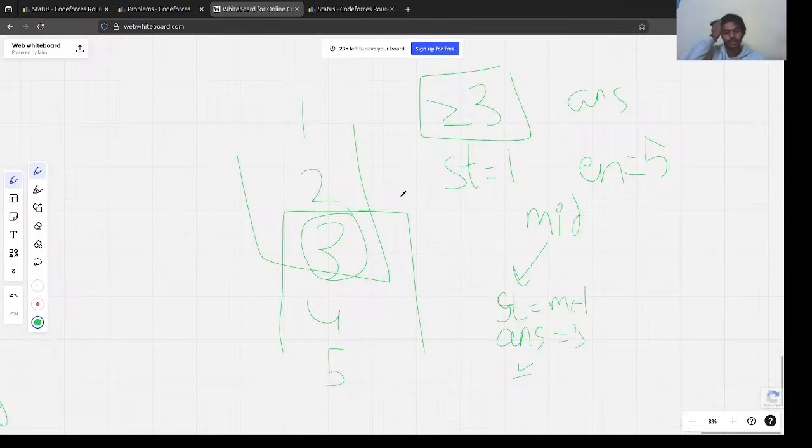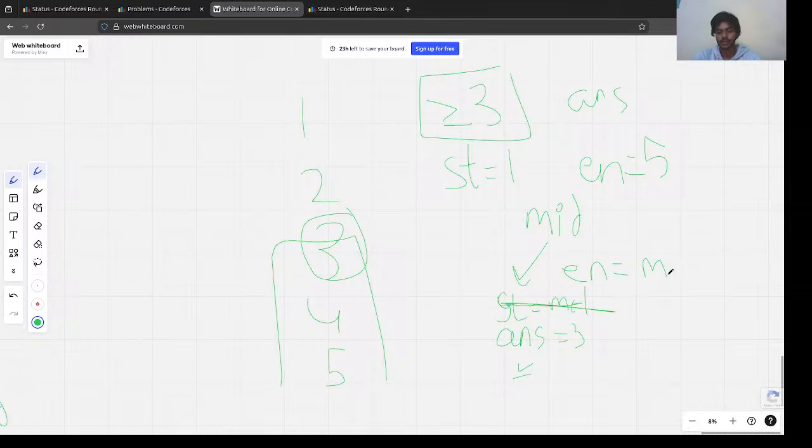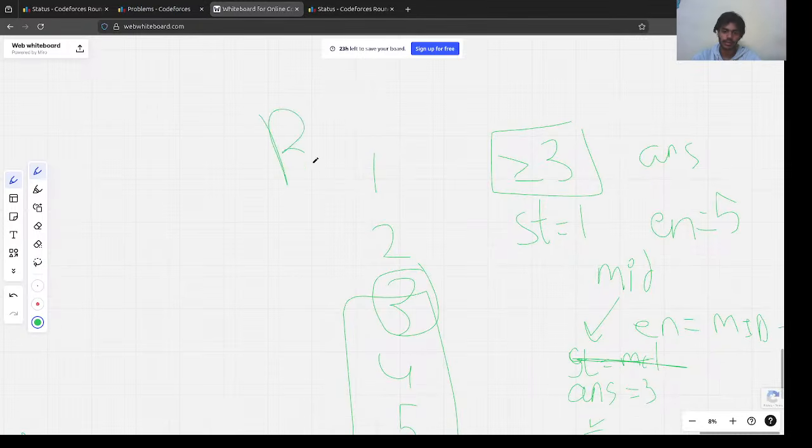If we need the greatest possible number, we would discard all the numbers which are greater than 3, and instead of st, we would put en equal to mid minus 1. Got it? So this is how binary search works.